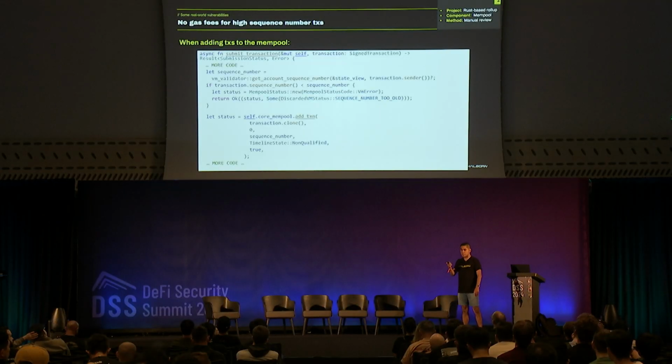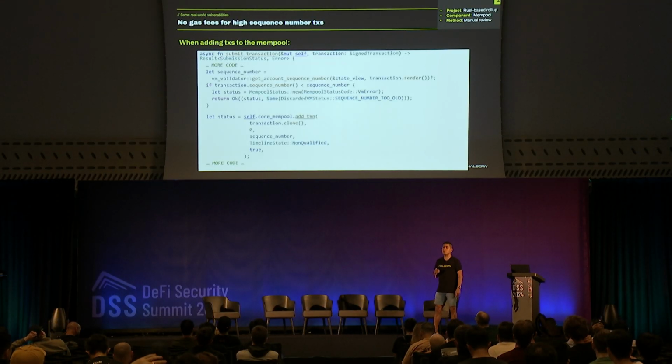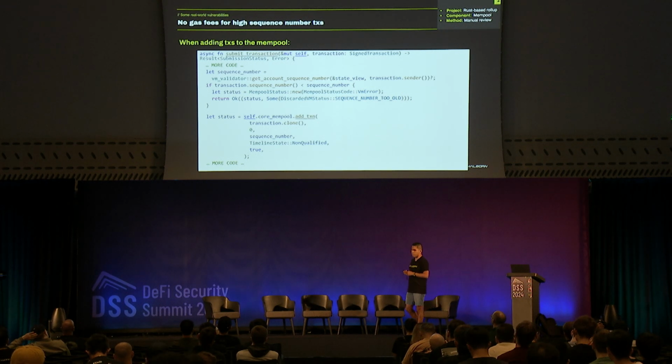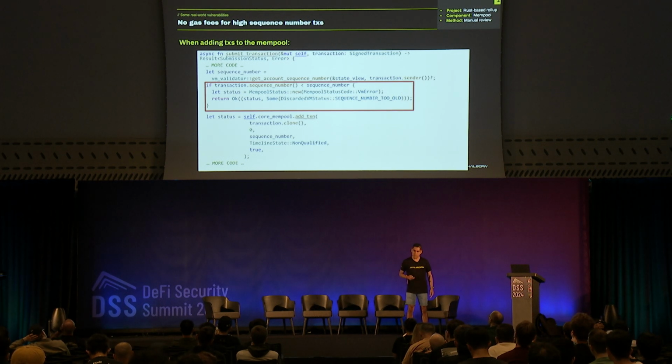The second attack applies to a Rust-based rollup, and this is regarding the gas fees. In this case, the affected component is the mempool, and we also found this vulnerability through manual review. If we see here in the submit transaction function, it adds a transaction to a mempool.